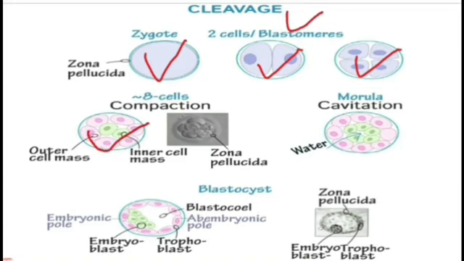Thereafter, when the 8 cell stage divides, there will be formation of the 16 cell stage. Here you can see the 16 cell stage. It is called the morula stage. When the morula stage divides, the blastula stage will form. The blastocyst cavity forms in this stage.